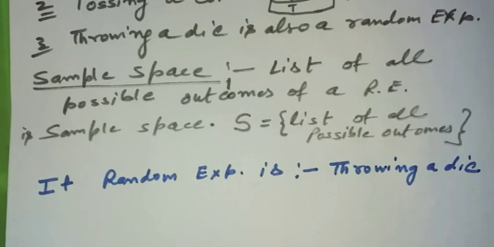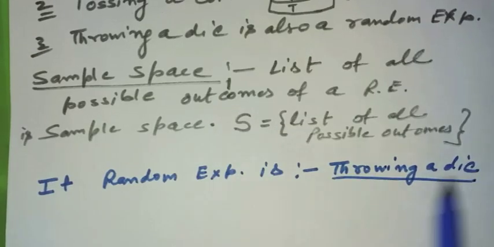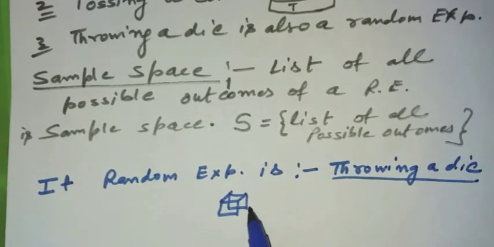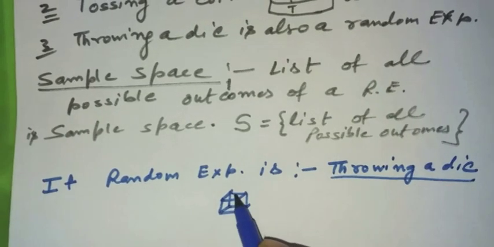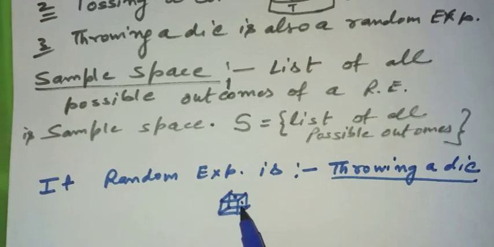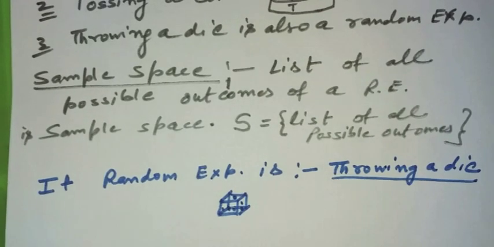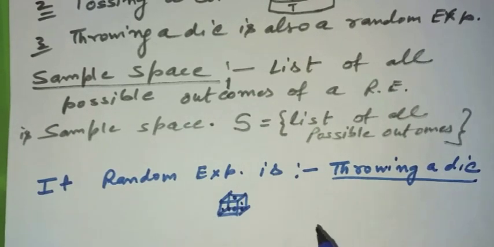If the random experiment is throwing a die, you know what a die is? It is a small cube, around 1 or 2 centimeters, and it has got one dot on one face, two dots on another face, three dots on another. So it has got 1, 2, 3, 4, 5, 6 written on 6 different faces.